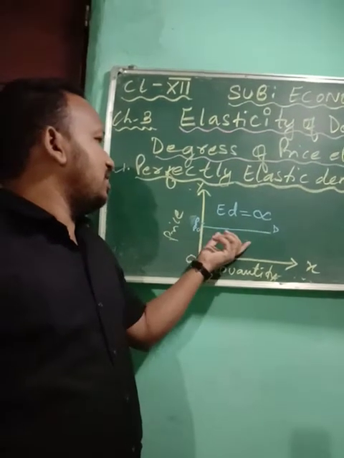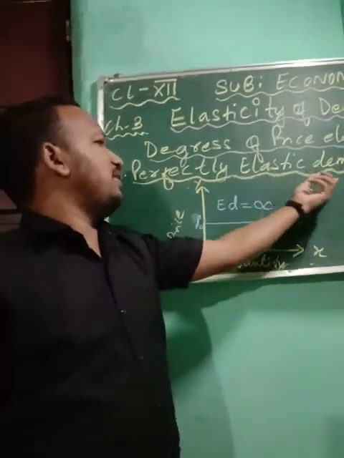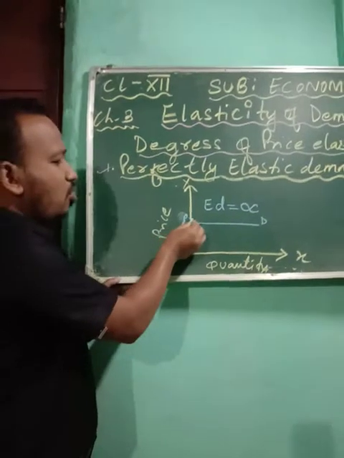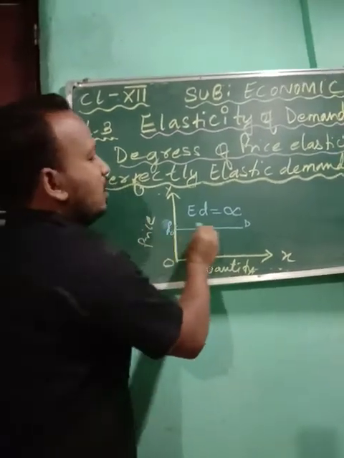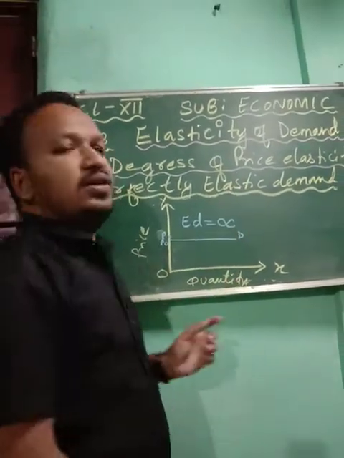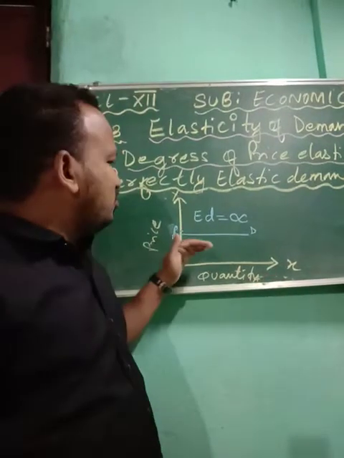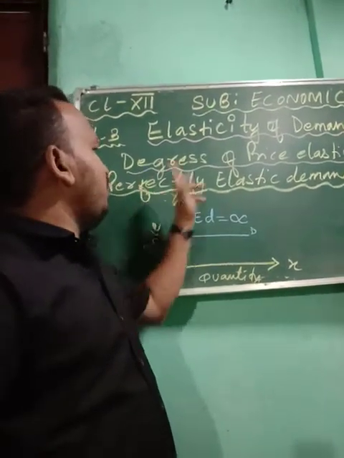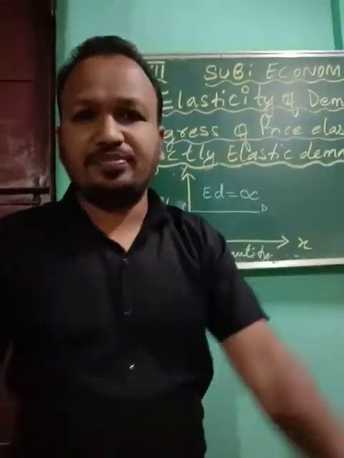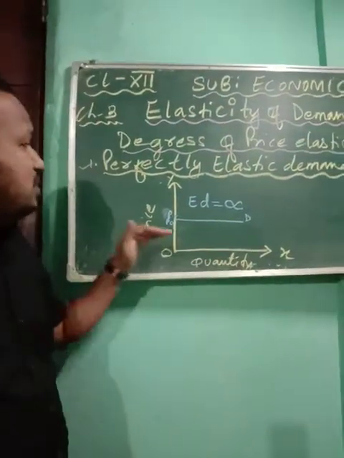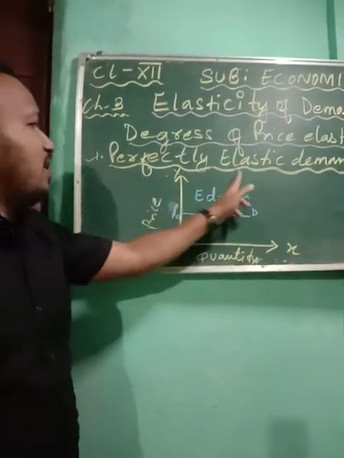This is the diagram of perfectly elastic demand. This type of demand is said to be perfectly elastic demand.